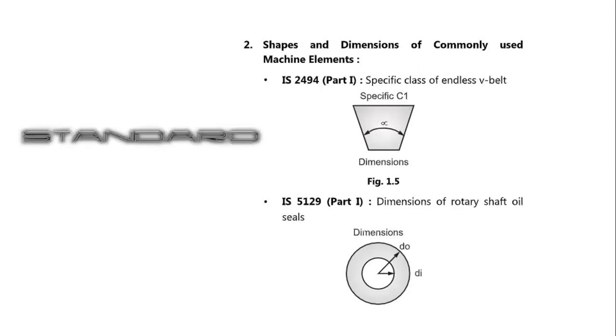It consists of dimensions of rotary shaft oil seals. You can see DO is the outer diameter, DI is the inner diameter. So if you are designing certain machine elements like belts or shafts, then there are certain standards available for them also. You will have to refer to those specific standards and complete your design so that your product conforms to the specifications.